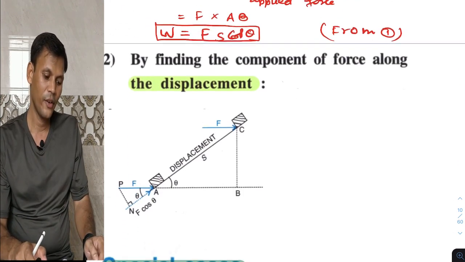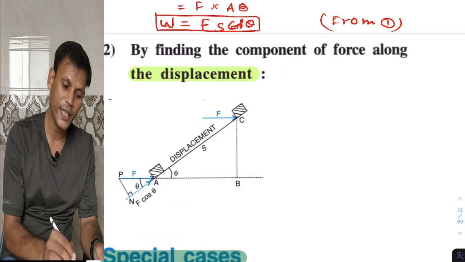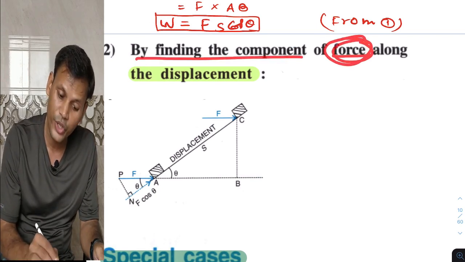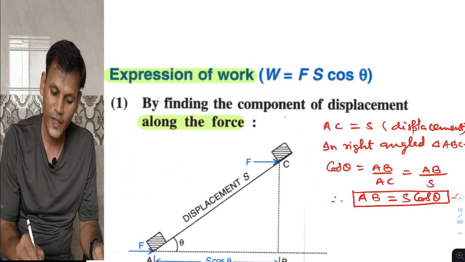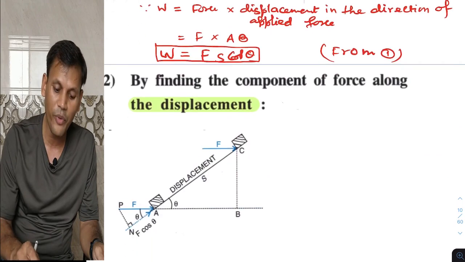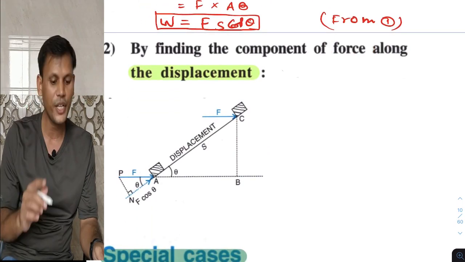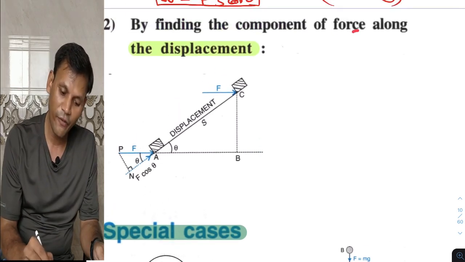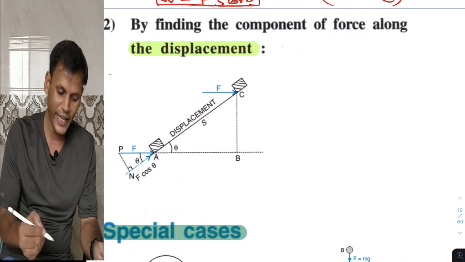So the next way to find out Fs cos theta is by finding the component of force. That was the component of displacement. Now we are interested to find out the component of force along the displacement. So diagram is very important. In this case again the diagram is the same.